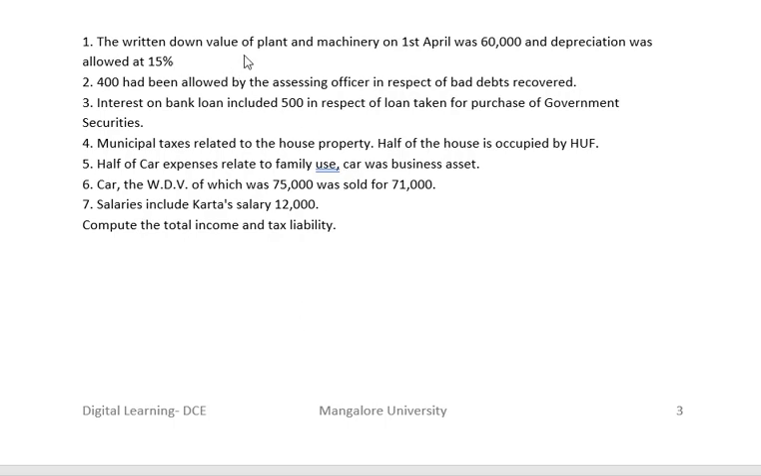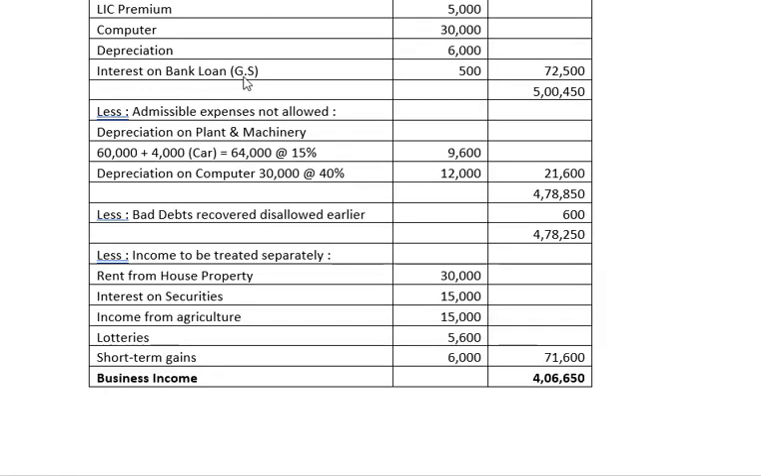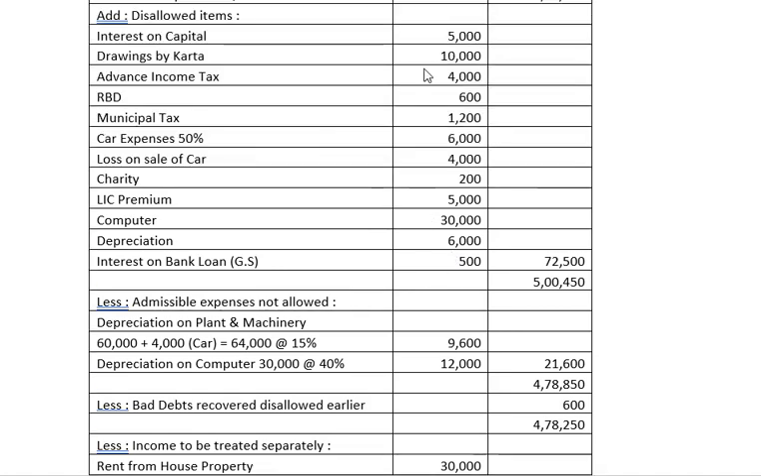So the written down value of plant and machinery on 1st April was 60,000 and the depreciation was allowed at 15%. So if we see the depreciation on plant and machinery, interest on bank loan rupees 500, we have to add all these disallowed items and add it back to the net profit, so that the net profit is increased. It comes to 5,450,000.